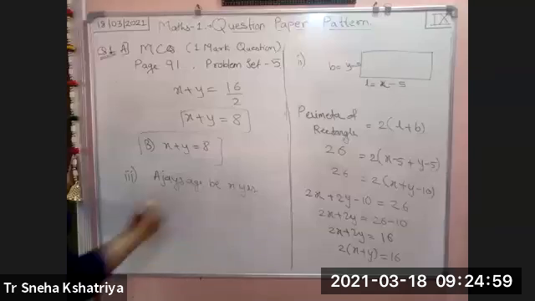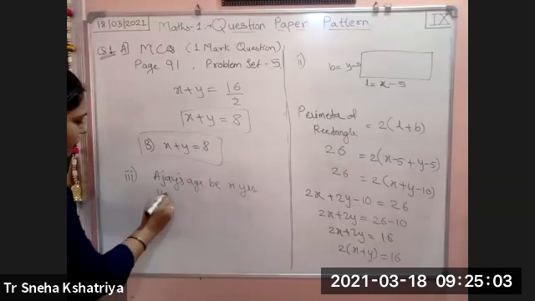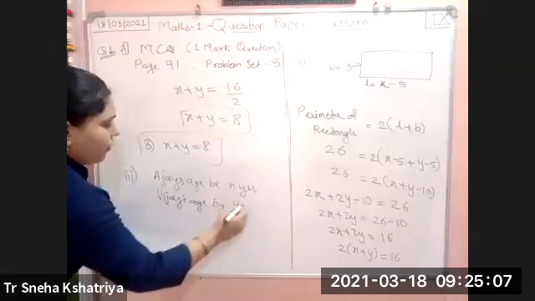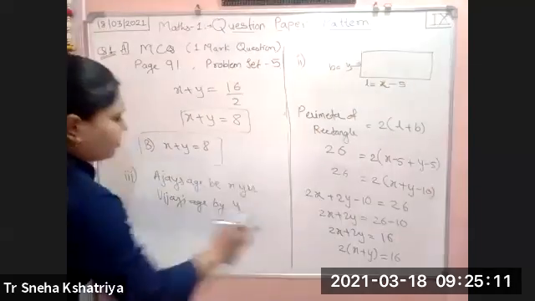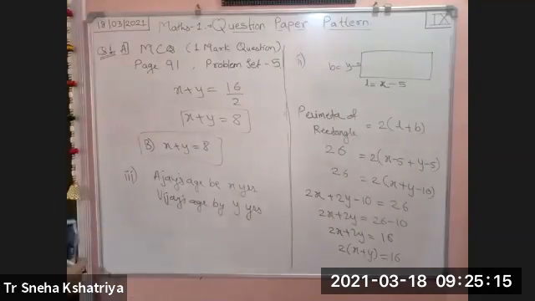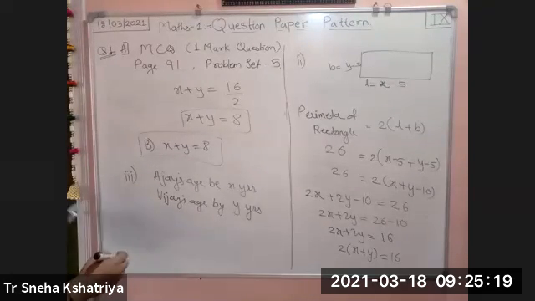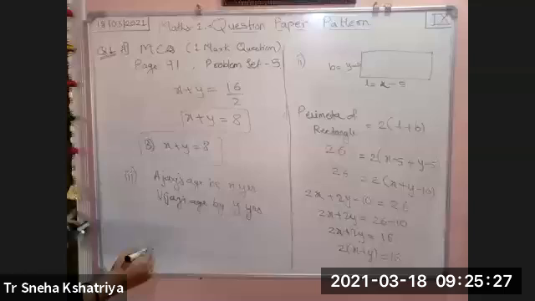Ajay's age be x years and Vijay's age be y years. We will write here Vijay's age be y years. Okay. Then it is said that Ajay is younger than Vijay by 5 years, and the addition of their ages is how much? 25 years. Okay. So this will become...